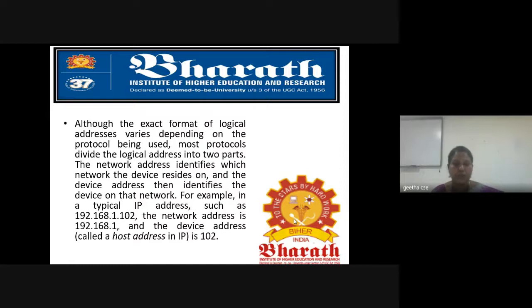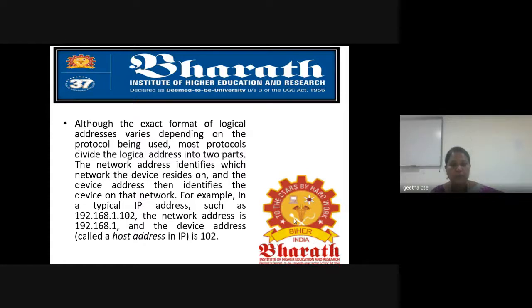The first, very important protocol is IP, that is, Internet Protocol. We know that a protocol is a set of rules. So how does this Internet Protocol work, and what is the responsibility of this IP? This Internet Protocol is very important for a system which has to be connected with the network service. Any kind of ISP, Internet Service Provider, will be connected, but it has to maintain a unique identifier, which is called the IP address. Each IP address has a specific format. We will see later what the format is.